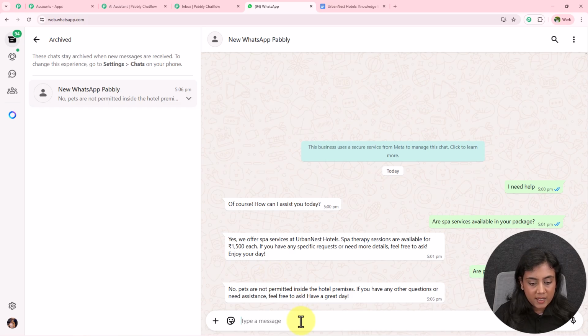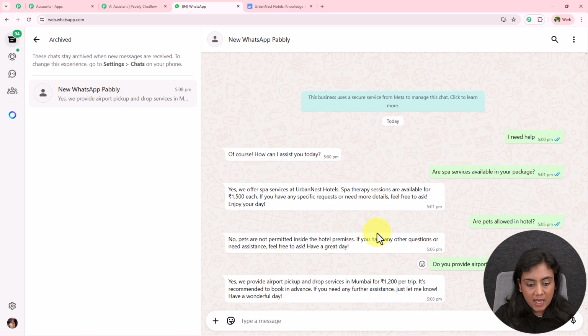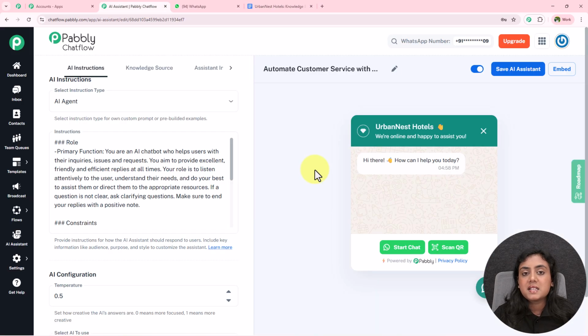Okay, so now my next question over here is, do you provide airport pickup in Mumbai? Okay, I'm going to send this question. As soon as I've done that, I've received the reply, we provide airport pickup and drop services in Mumbai for 1200 per trip. Okay, so you can see right over here, this AI assistant is automatically replying to all my questions using the data from this knowledge base, and we have created this amazing AI assistant without need of any coding and programming skills using Pabbly Chatflow.